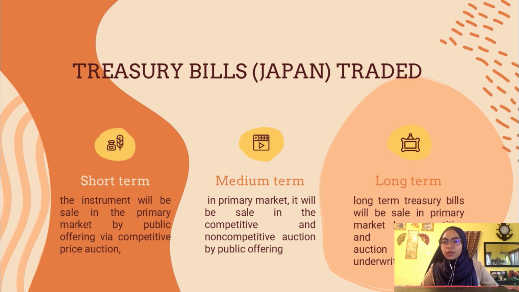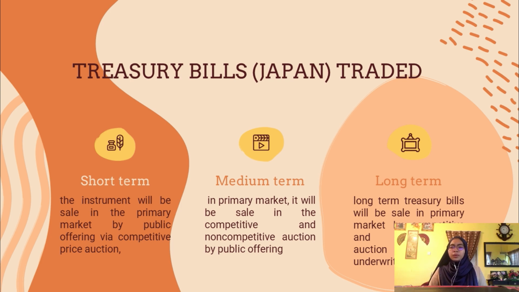So for treasury bills, in a short term, the instrument will be sold in the primary market by public offering via competitive price auction. The bill will be discounted in Japanese currency and will be redeemed at the par value when matured. So for the medium term in the primary market, it will be sold in competitive and non-competitive auction by public offering also. Then the long-term treasury bills will be sold in the primary market by competitive and non-competitive auction, same as the medium term, and syndicate underwriting.